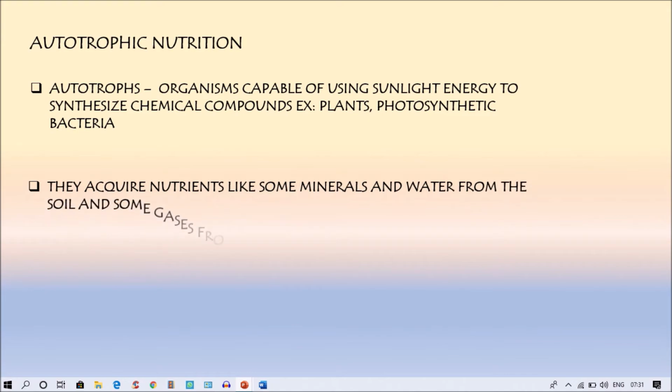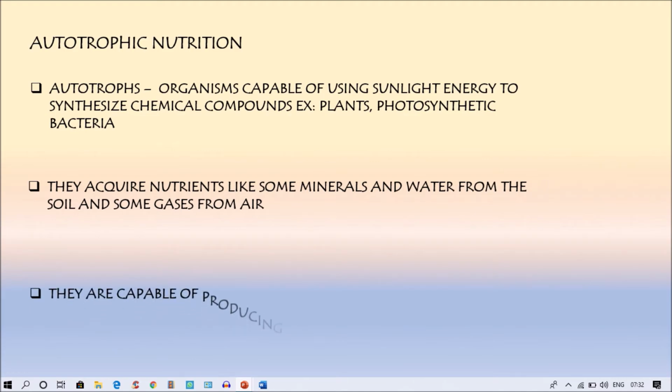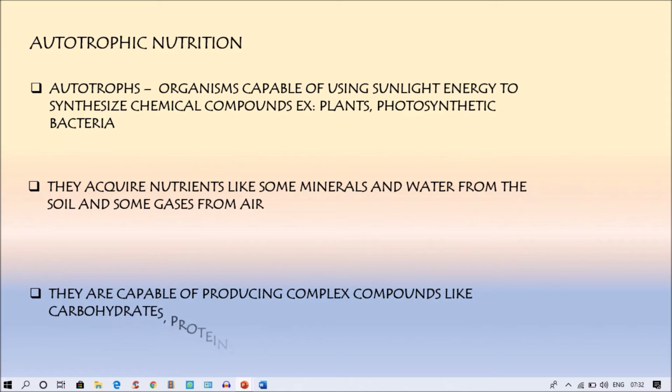So, how do they acquire nutrients? They acquire nutrients like some minerals and water from the soil and some gases from the air. So, here they will utilize water as well as air and soil. They are capable of producing complex compounds like carbohydrates, proteins, lipids, etc. So they use the simple components and they are able to prepare very complex compounds.